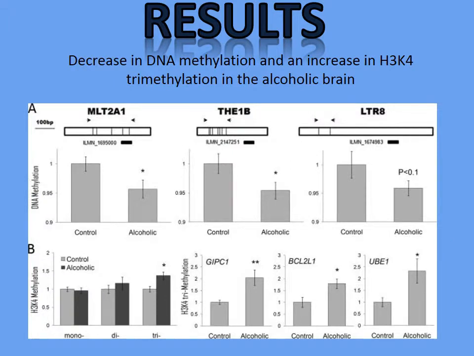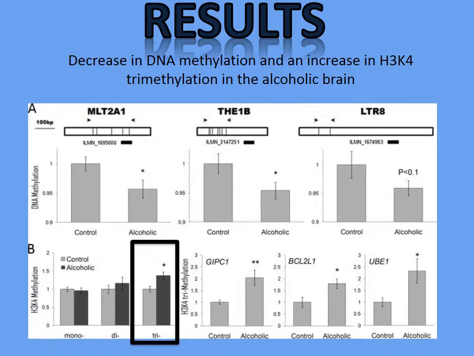The bottom row of this figure shows mono, di, and trimethylation of the histone H3K4 and are compared by testing the control brains against the alcoholic brains. We can observe that there is a greater trimethylation. To confirm the significance of the results, a t-test was also conducted and the p-value result was less than 0.05. We can therefore reject the null hypothesis.